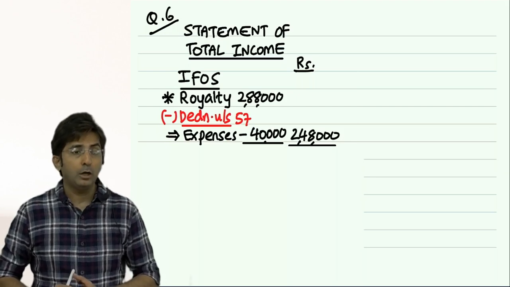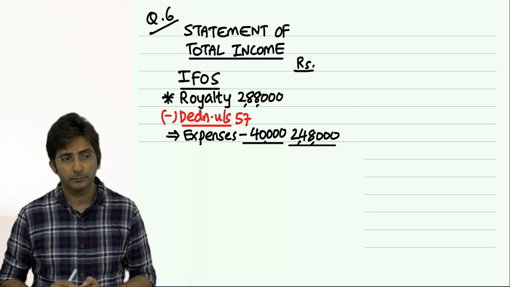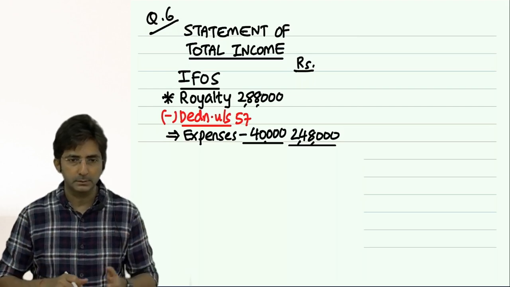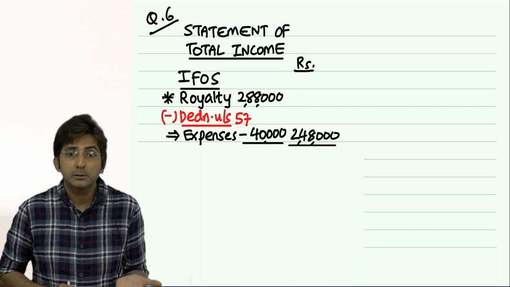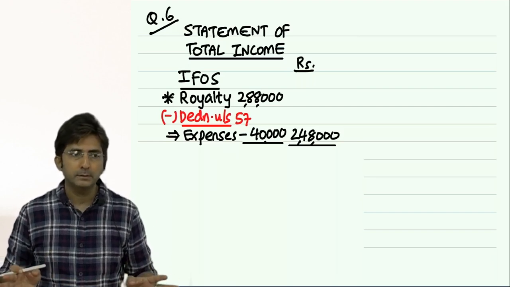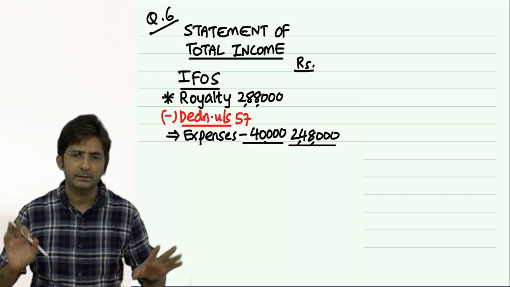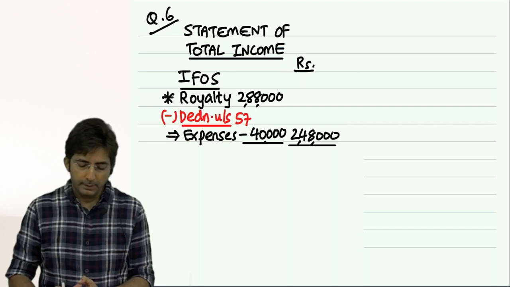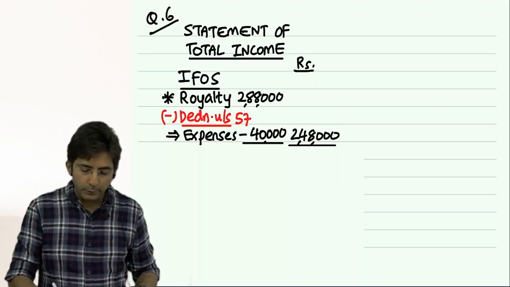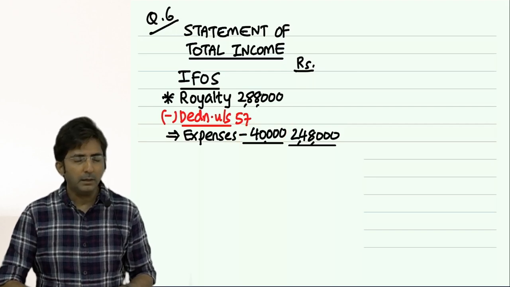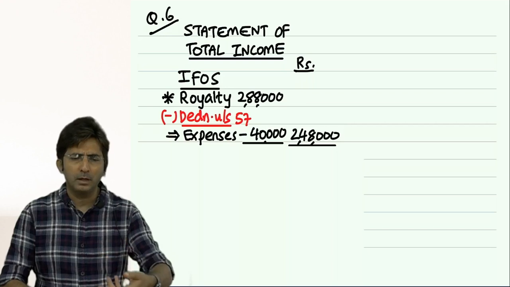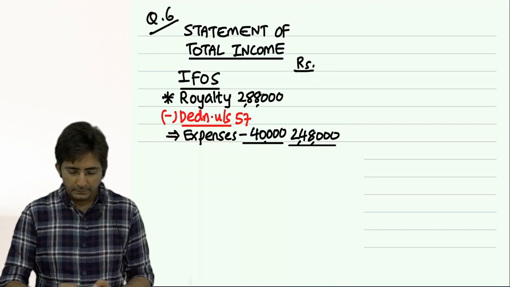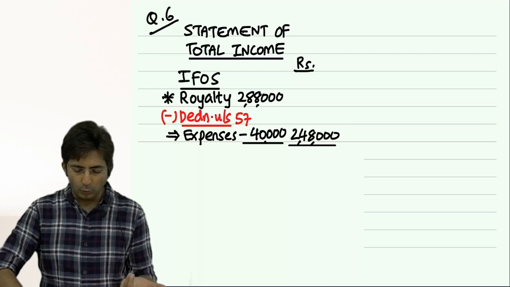But see, keep in mind royalty income can become income from business also. If you are a professional writer, writing books is your whole and sole business, then it can become income from business also. See, there are some professional writers, they do one thing only, they keep writing books, that's it. Then it can be income from business also. And there also, if there is some expenditure, you can get deduction. But we have assumed it is income from other sources.